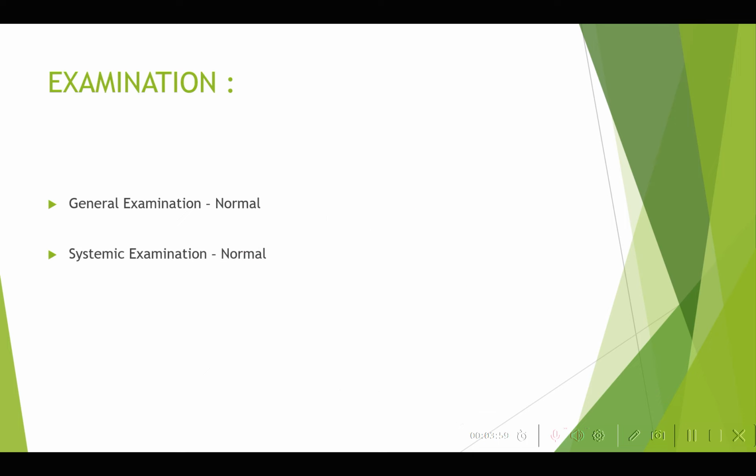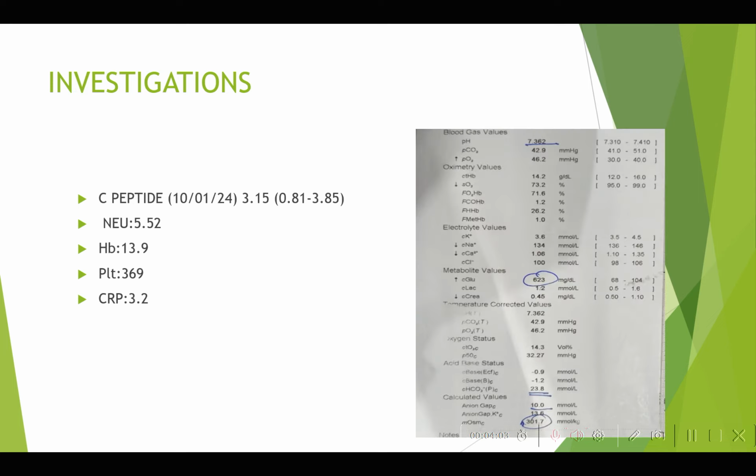So, general examination of this patient is normal. Systemic examination is normal. So, these are the investigations which we had done from our side. So, just go through it. For this patient, C peptide is normal and counts are normal. CRP is normal. She has an ABG where the pH is within normal limits. Just give the positive findings.